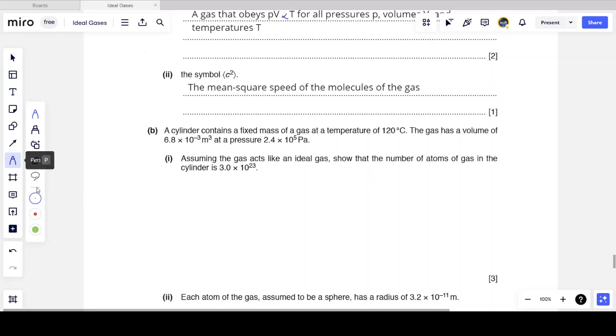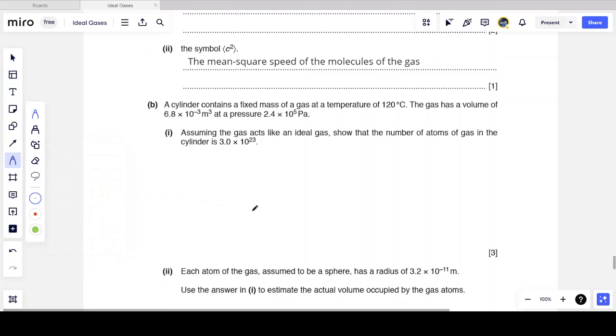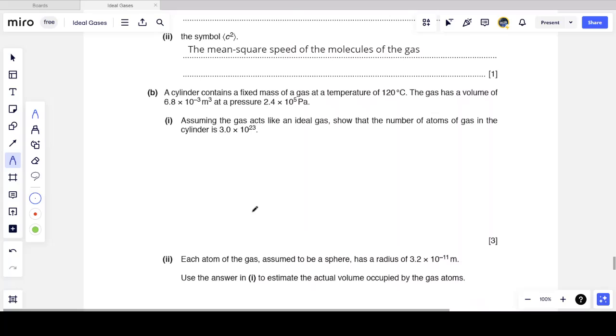Now the next question says that a cylinder contains a fixed mass of gas at a temperature of 120 degrees Celsius. The gas has a volume of 6.8 times 10 to the minus 3 cubic meters and a pressure of 2.4 times 10 to the 5 pascals. If the gas is ideal, we want to show that the number of atoms is 3 times 10 to the power 23. Again, we probably are getting quite bored of this now, but it's best if we do get bored of things. It means we are mastering it.